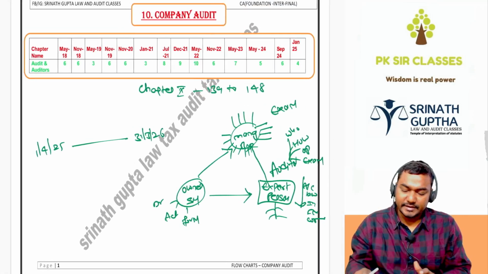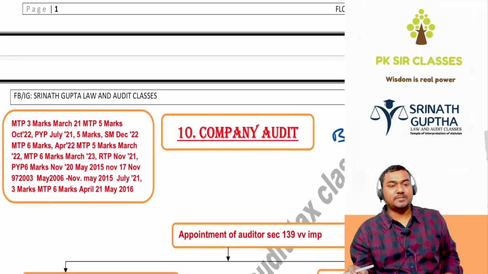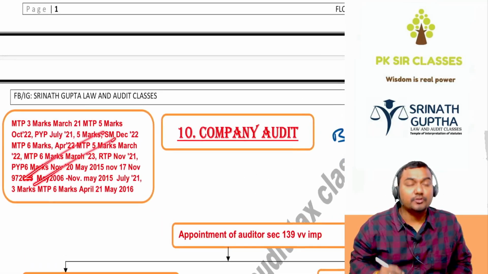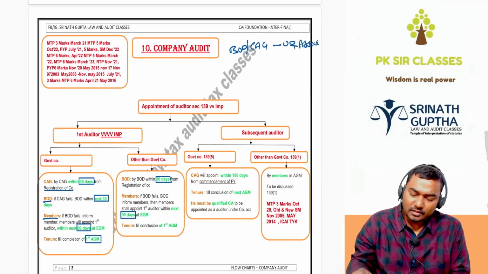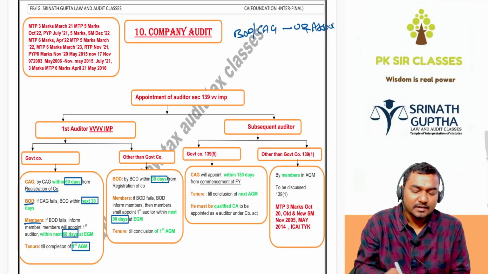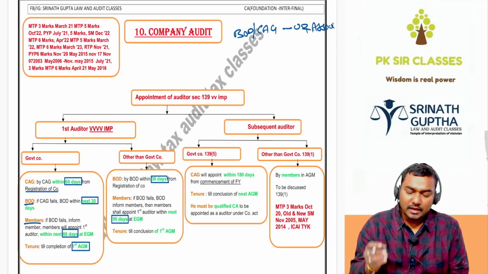So we will see one by one, beta, and start. First one, section 139. Section 139 has been asked nearly 20 times in the exam already, around 10 to 15 to 20 times. Very, very important.